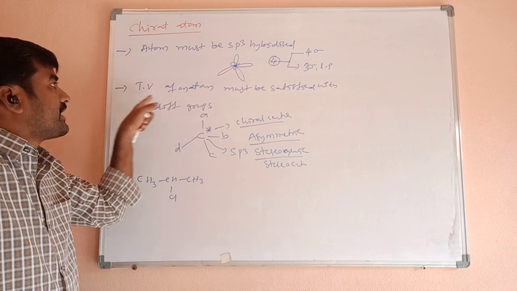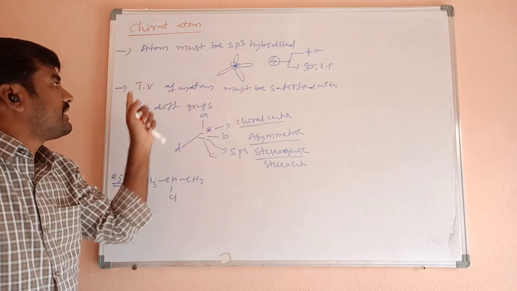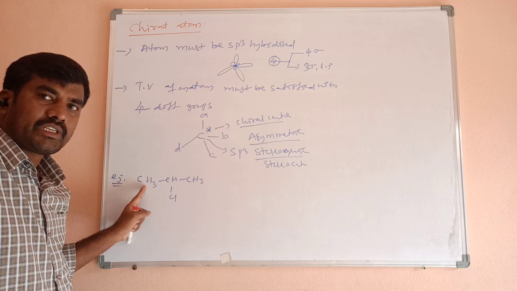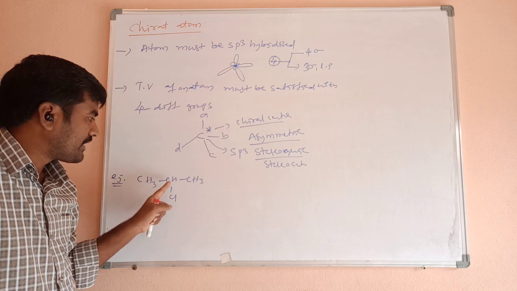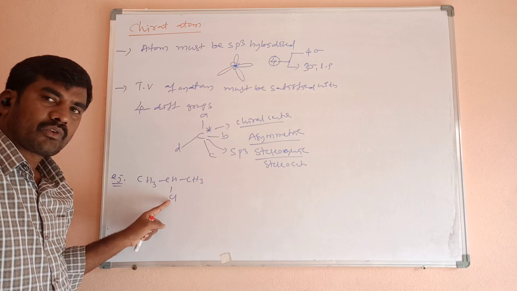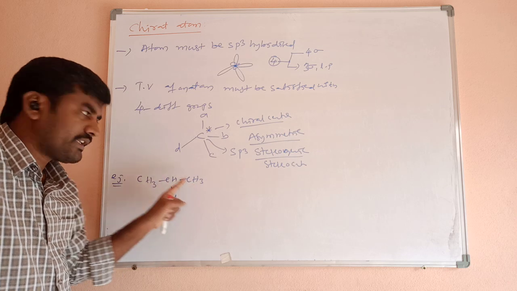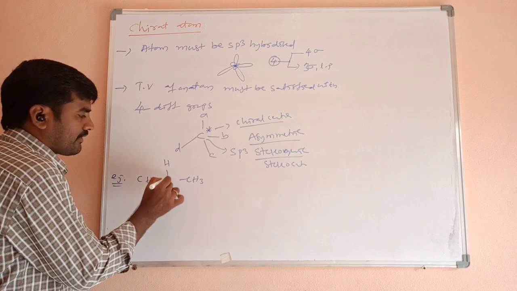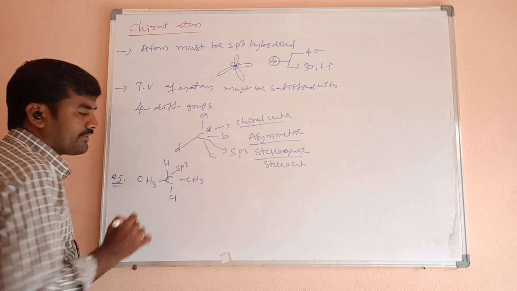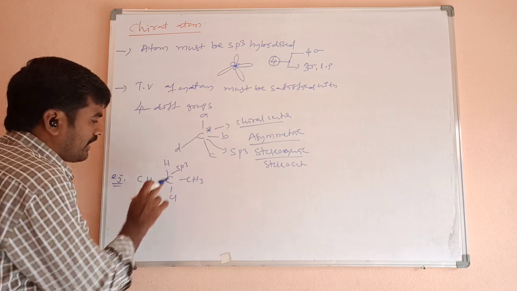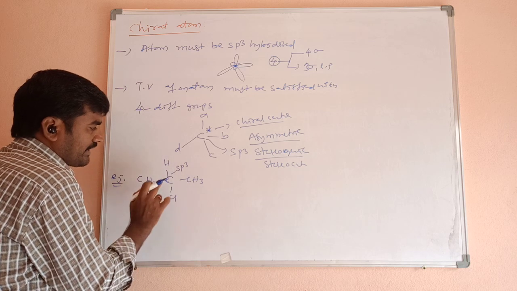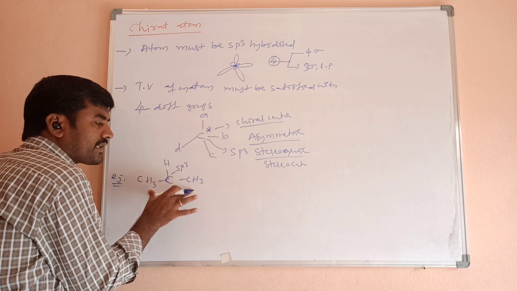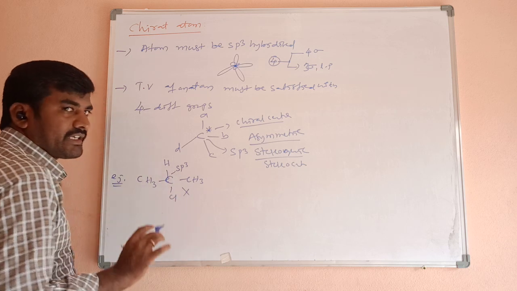What about the second point? The tetravalency of an atom must be satisfied with 4 different groups. Here 3 hydrogens are there, means similar atoms are there, so it is not chiral. What about this? One hydrogen is there, a chlorine is there, and right side a CH3 group, left side also a CH3 group. Now this undergoes sp3 hybridization and contains 4 groups. Among these, hydrogen and chlorine are 2 different groups. The remaining 2 are similar groups. So it is not chiral.